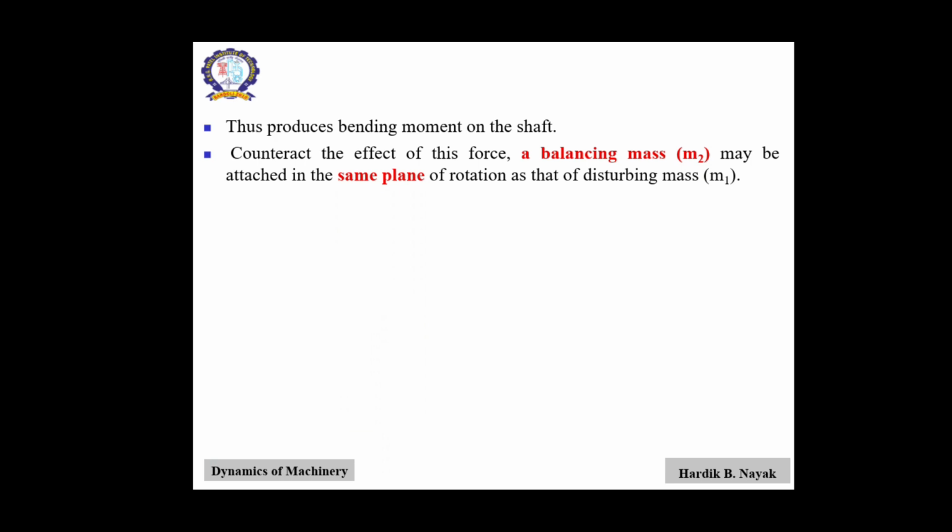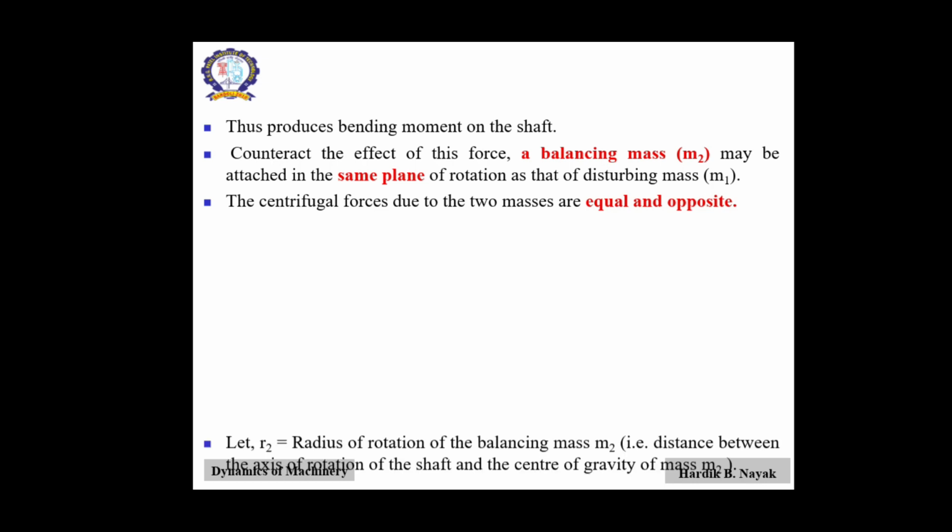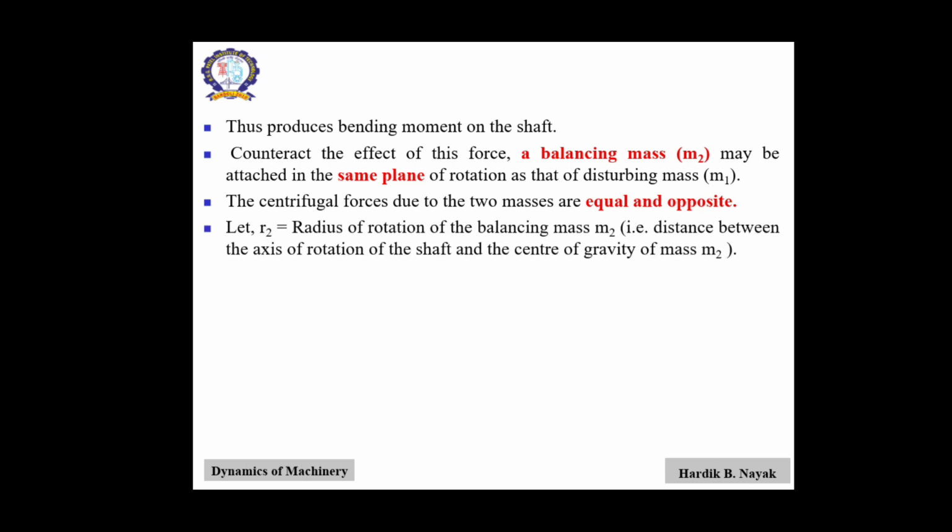Here we can see the counter effect of this balancing mass m2, which may be attached in the same plane of rotation as the disturbing mass m1, that we already saw in the figure. So the centrifugal forces due to the two masses are equal and opposite in direction. We already discussed that r2 is the radius of rotation of the balancing mass m2.